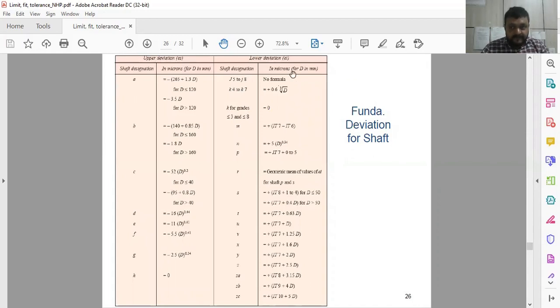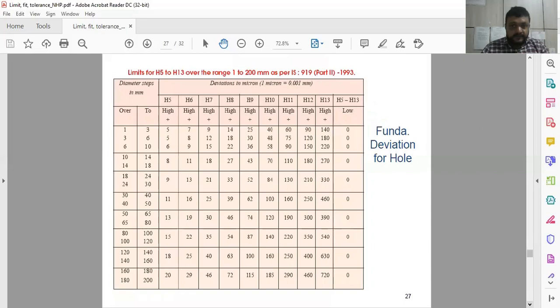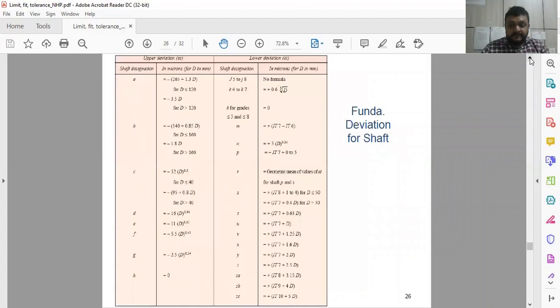Now in our case, the shaft designation is as shown, and this is for the hole system according to the diameter. According to the diameter you can decide the fundamental deviation for the hole and the fundamental deviation for the shaft, from the standard tables.